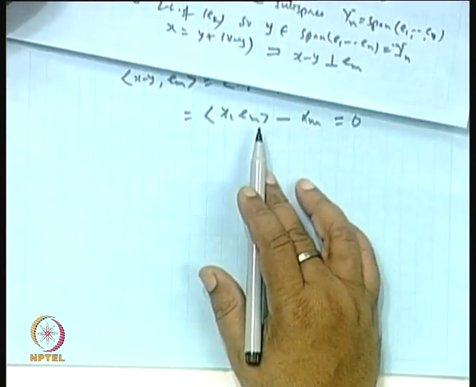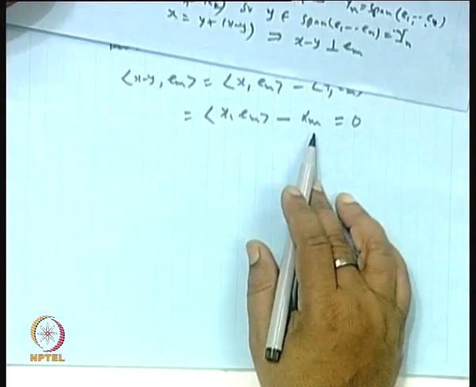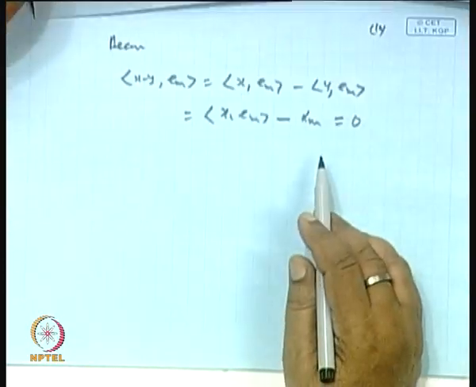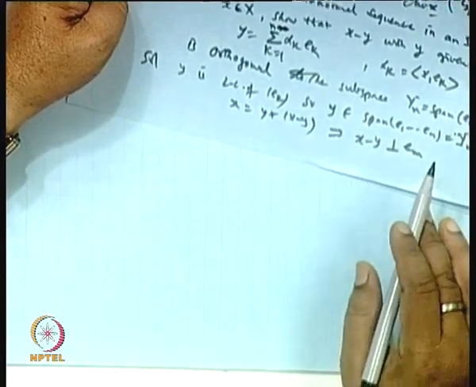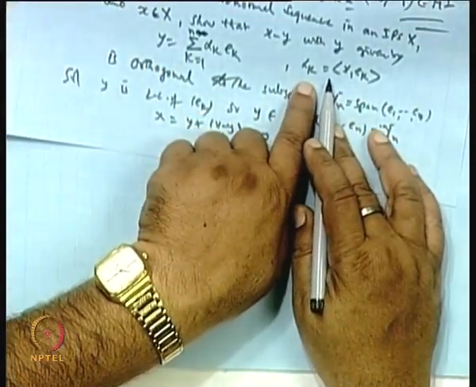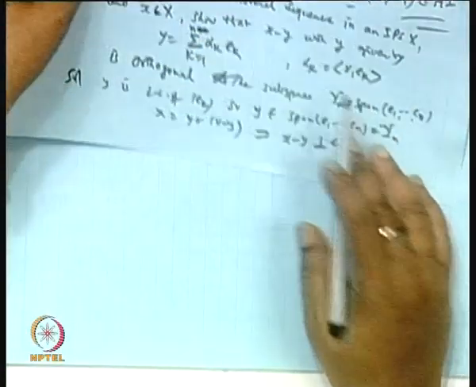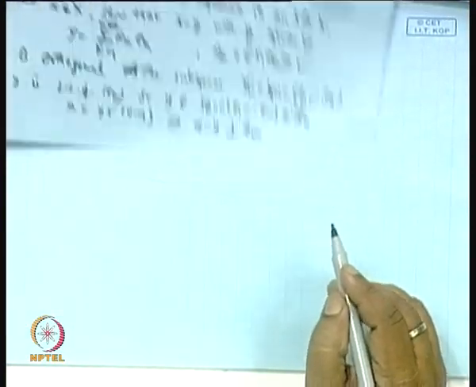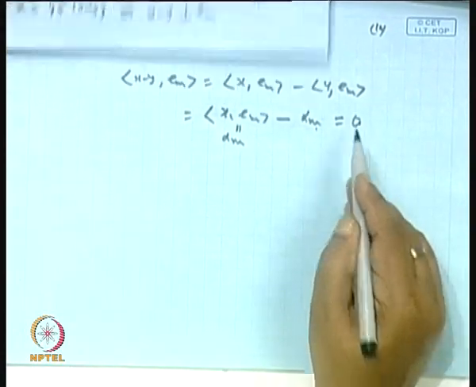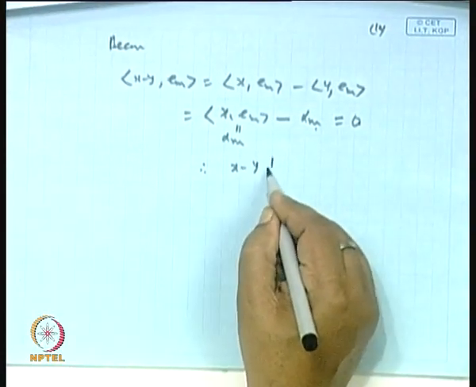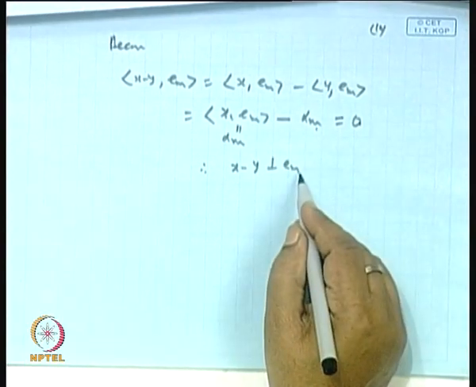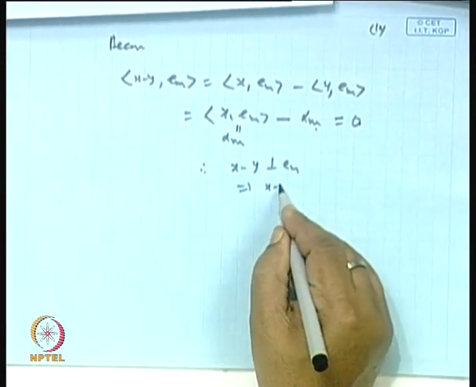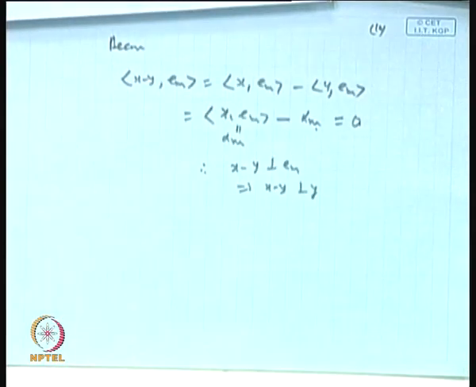Why is it coming to be x, e_m minus alpha_m equal to 0? What is alpha_m? Alpha_m is this inner product x, e_m. So, basically this is also alpha_m, is it not? And this is also alpha_m. So, we are getting 0. So, this shows x minus y_n is orthogonal to e_m. If it is orthogonal to e_m, it is orthogonal to y_n, because it is a linear combination. So, it is okay. Thank you.